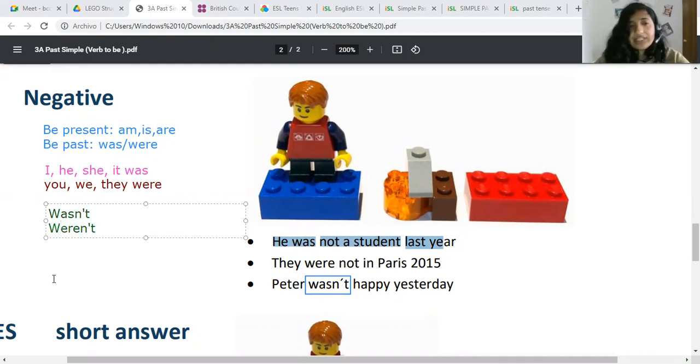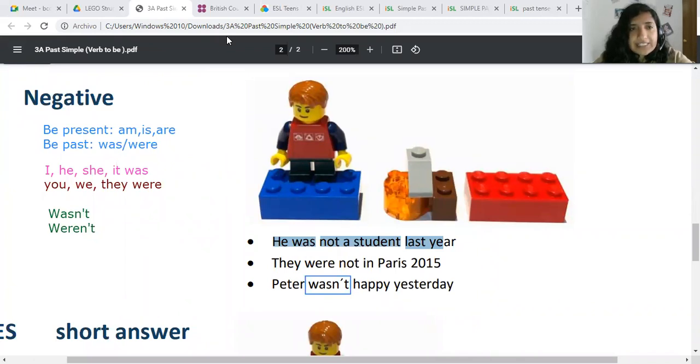Yeah, it's a common thing. He was not a student last year. They were not in Paris in 2015, or they weren't in Paris in 2015. Peter wasn't happy yesterday. Okay, so that's the negative form.